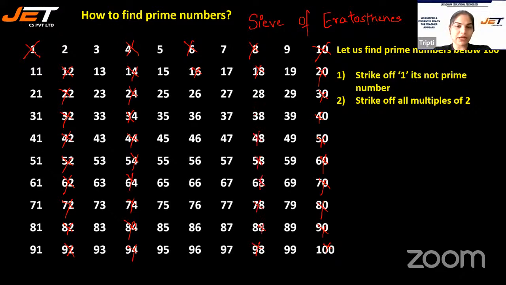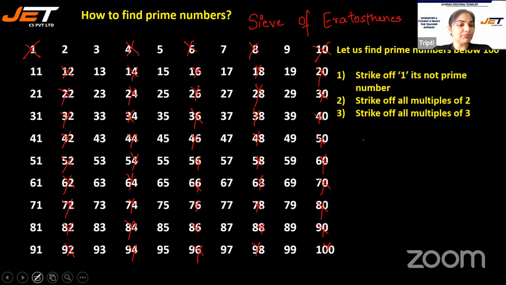I told you the multiples of 2 are even numbers. So the numbers that end with 2, 4, 6, 8, 0 are the even numbers. So I have cut down all the multiples of 2. Next step is strike off all multiples of 3, but not 3, because 3 again is a prime number.